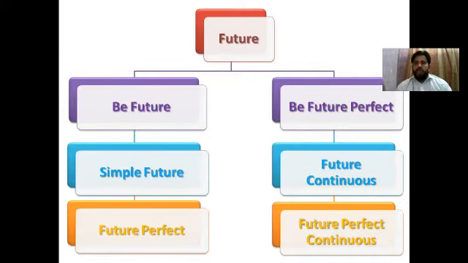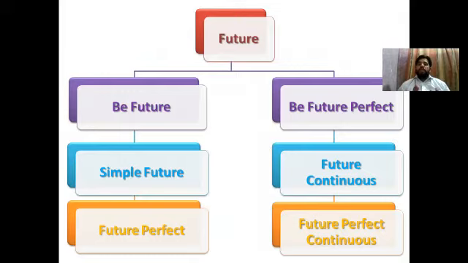We are going for the next one, future. So future also has six aspects. First of all, be future perfect. So same as the case with them also, be future is the part of future continuous and be future perfect is the part of future perfect continuous. Then we have simple future, future continuous, future perfect, perfect continuous.